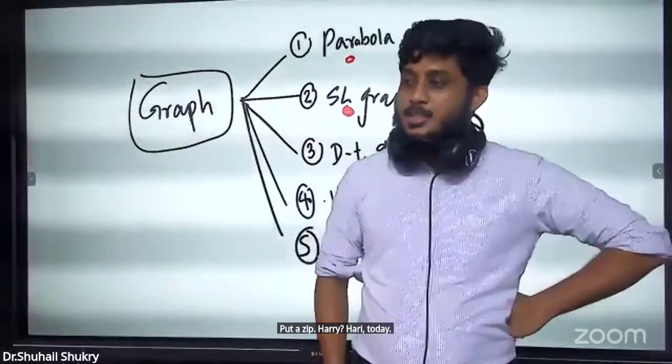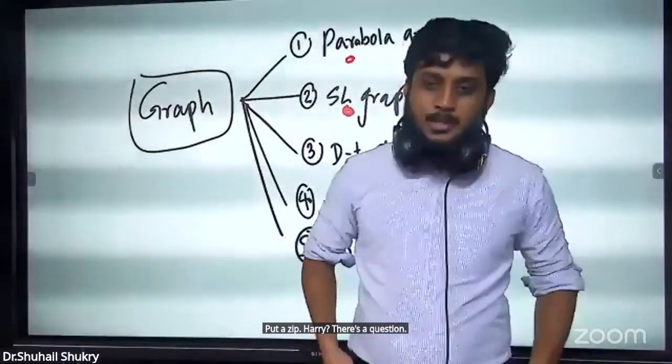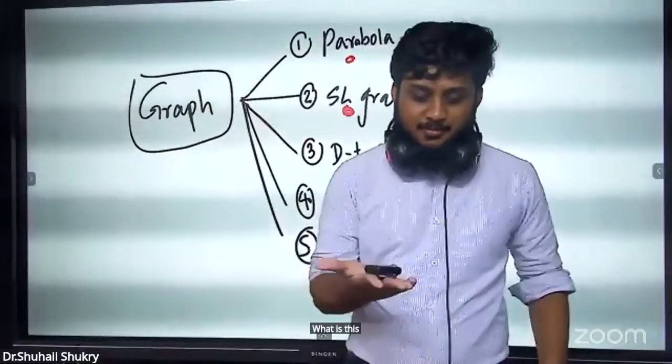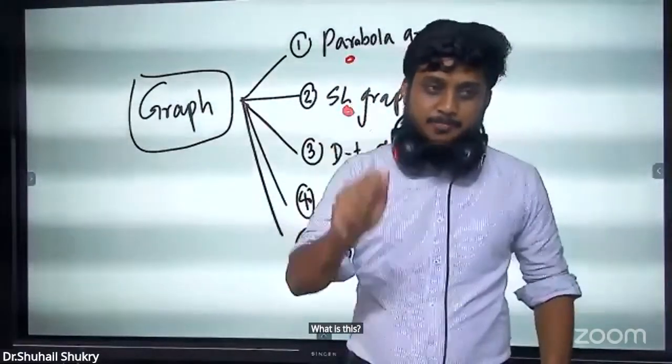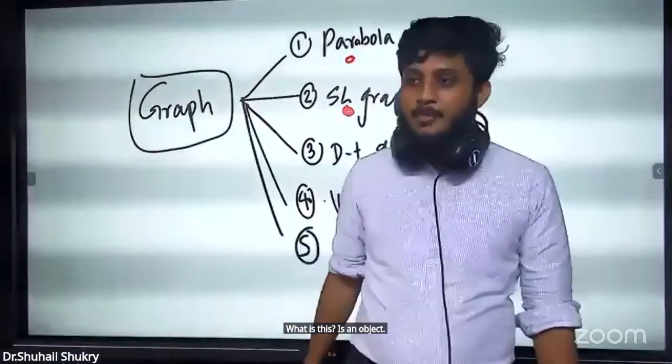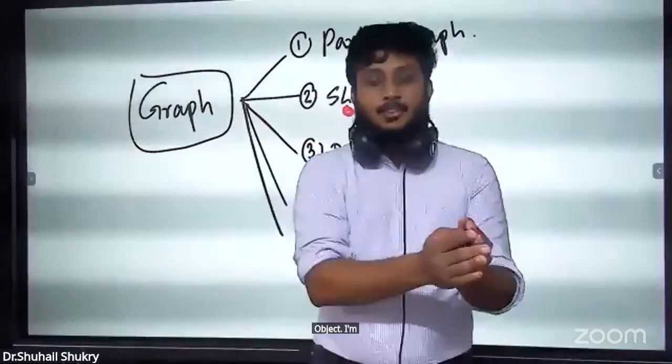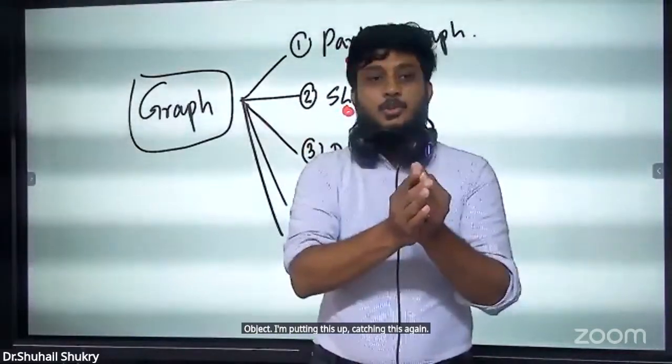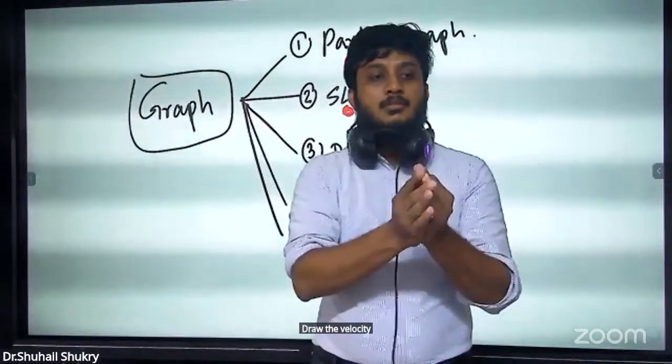This is a question. What is this? This is an object. I'm throwing this up and catching it again. Draw the velocity time graph for this.